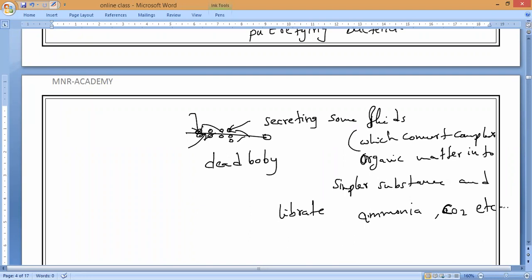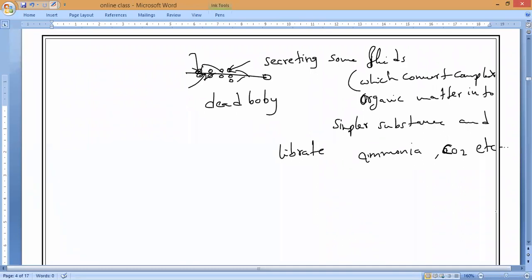How the curd is prepared by the yeast, the same way they will absorb some of these simpler substances for their own maintenance, and they will release the remaining into the soil. So that is why soil becomes fertile by decomposition of organic matter or dead bodies of plants and animals, because of microorganisms. They start eating it